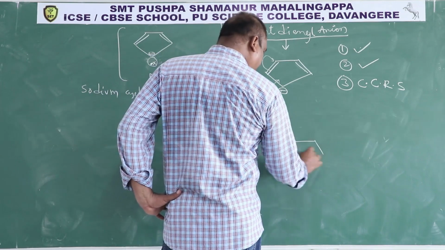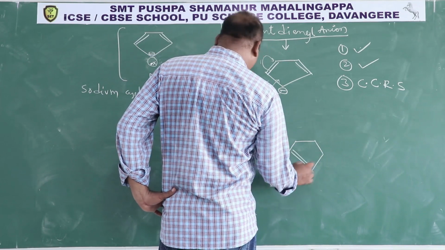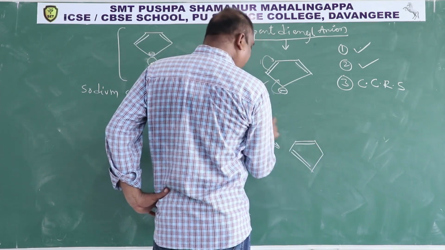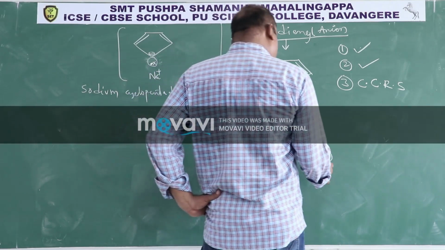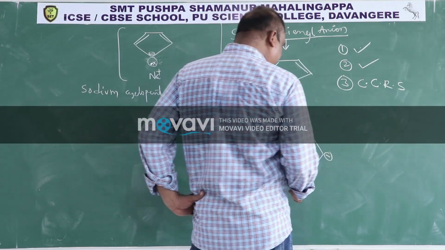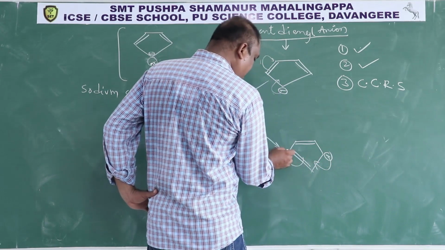Then this pi bond is coming here, makes a new pi bond, then negative charge here. Then this negative charge and this pi bond are in conjugation, this will come here, then this will go here.